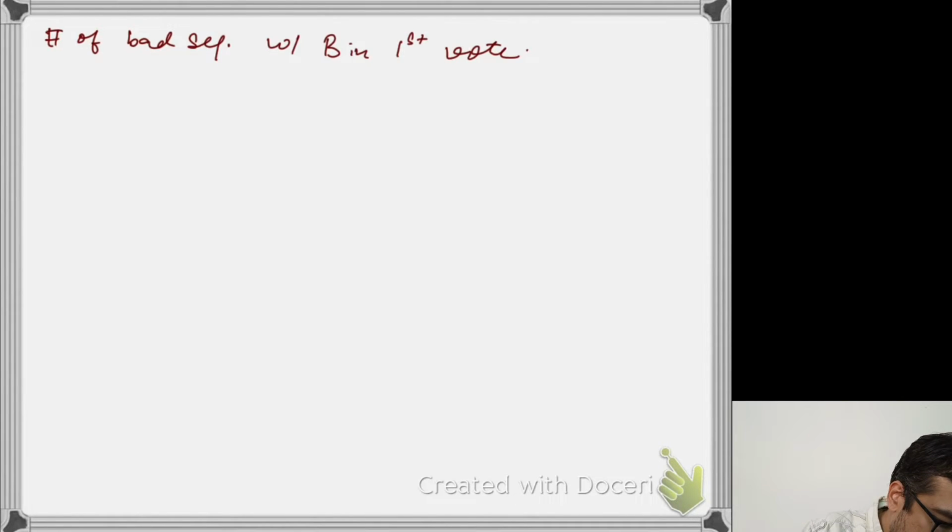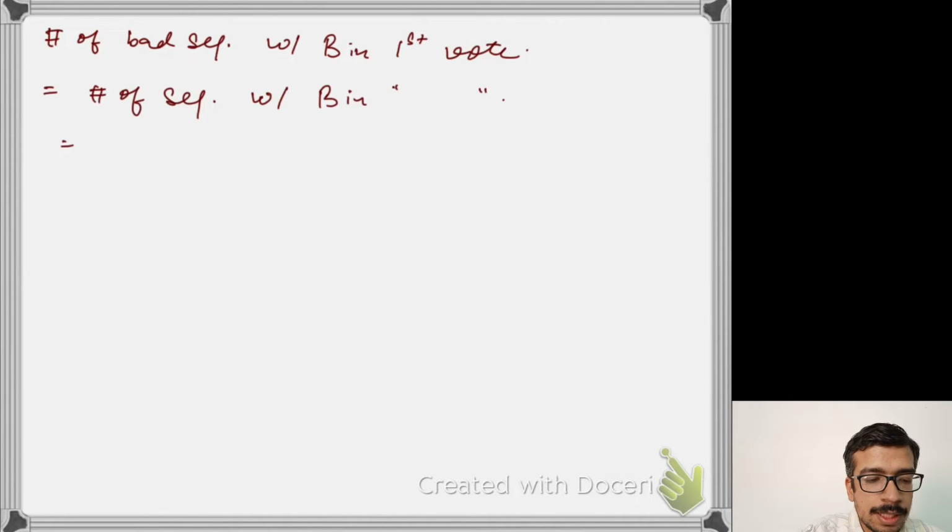So the number of bad sequences with B in the first vote equals the number of sequences with B in the first vote. And how many such sequences are there? There are a total of P plus Q votes, out of which the first one is fixed to be B, which means that out of the remaining P plus Q minus 1, I need to choose P positions for A and Q minus 1 for B. If I fix positions for A, then positions for B are automatically determined.